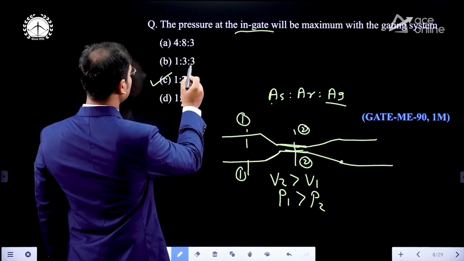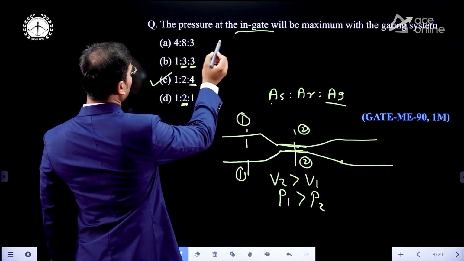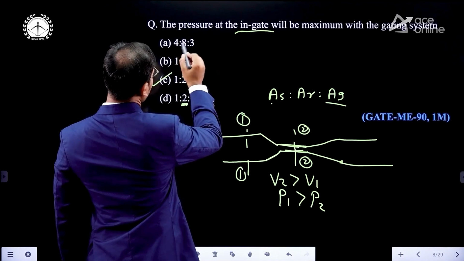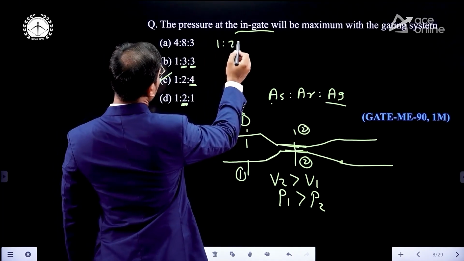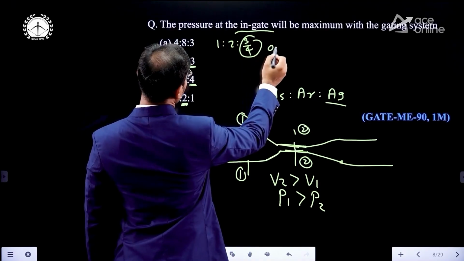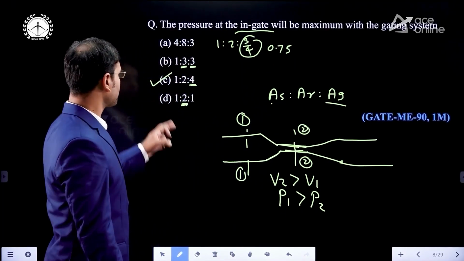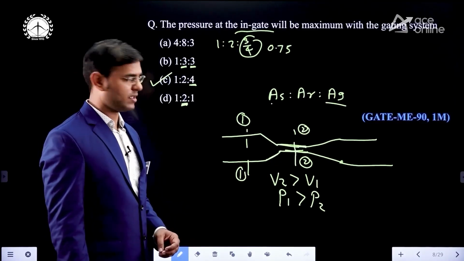Then here 1:3:3 means the area of runner and ingot are the same. And what about this one? Here we will divide by 4, then it is 1:2, it is 3/4. What is 3/4? 0.75. 0.75 means less. Then where? In option C only the maximum pressure is there.